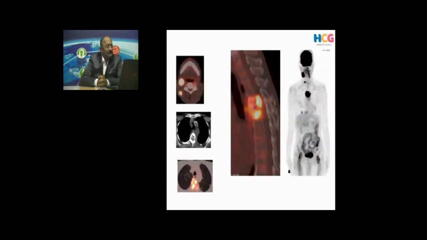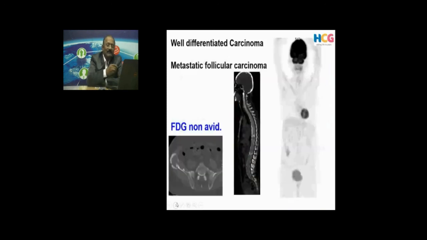And as I told you, an FDG scan should not routinely be done in a thyroid cancer, and if there is an FDG uptake in a known thyroid cancer, it is not good news. This is a case, unfortunate patients, where their metastases are showing an FDG uptake. All those bright spots, colored things, they are FDG uptake. Here is a case, even though there is a large metastasis in the vertebra also, there is no FDG uptake. In fact, this is good news for the patient. It gives prognostic